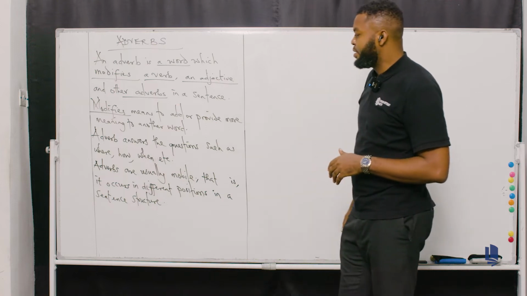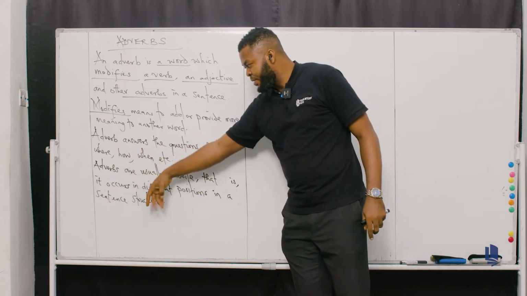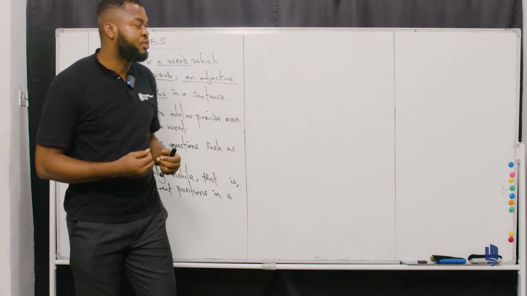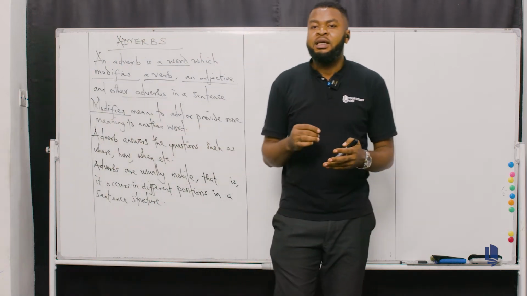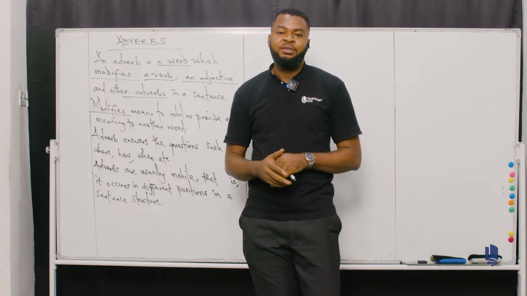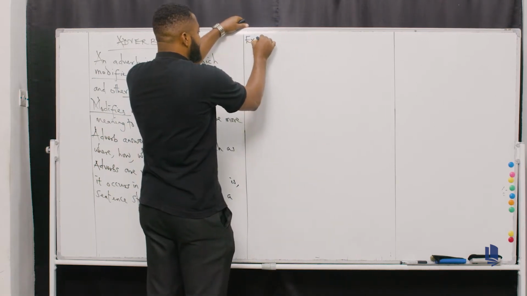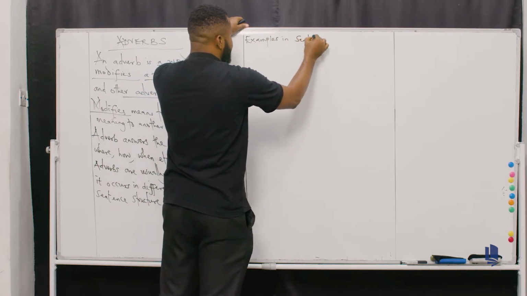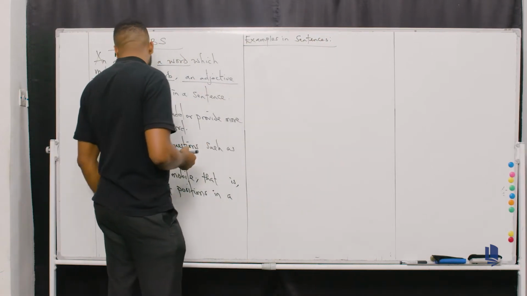All right? And then take a look at this now. I said adverb answers the questions such as what? Where, how, when, and so on like that. Now let's look at a case in which adverb helps to modify a verb, and also in a case whereby adverb helps to modify an adjective, and also in a case whereby adverb helps to modify another adverb. Is that taken? Let's take examples to that. So now we have examples in sentences.